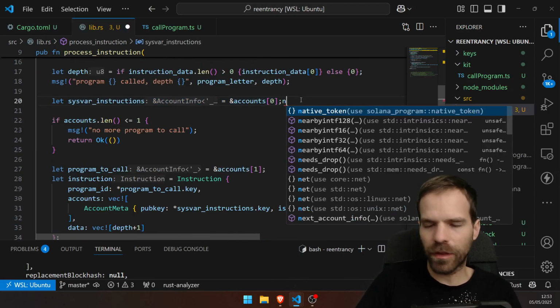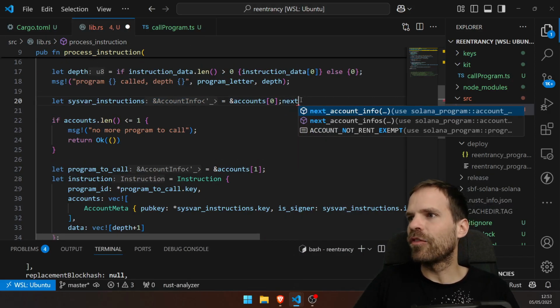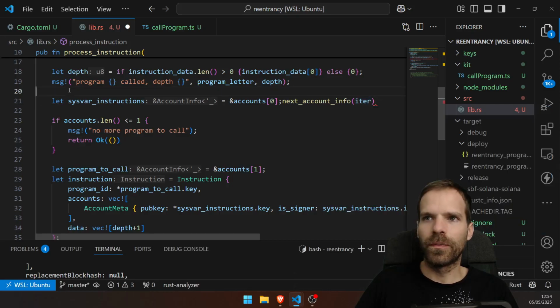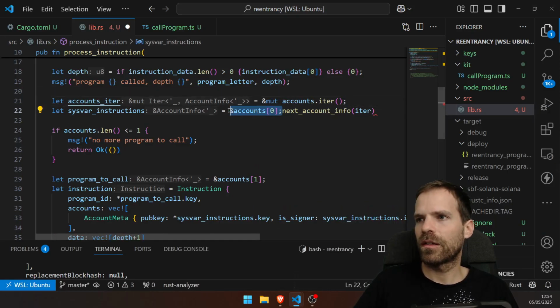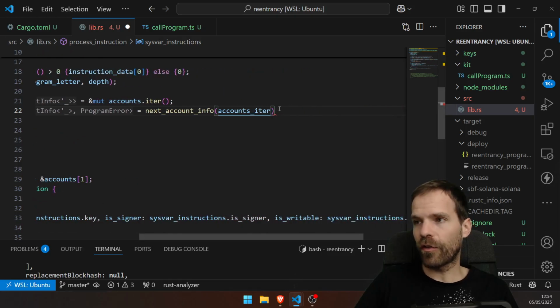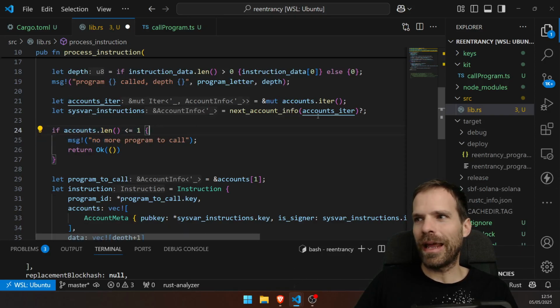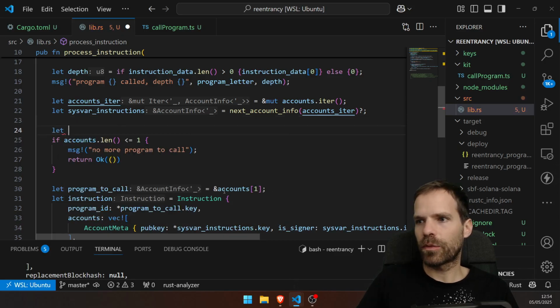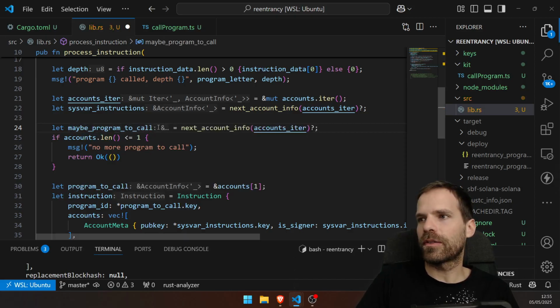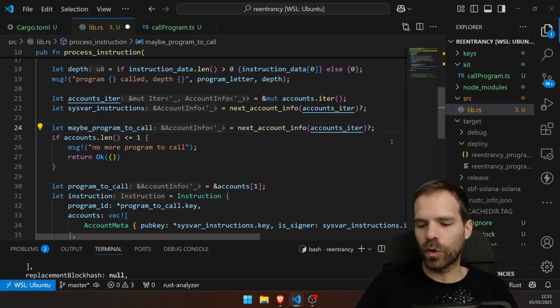Wait, Solana program had something much nicer than this. There was something with next account info. Account iterator is accounts iter, and then, okay, yeah, that's what we're gonna do. And then instead of this, and this is a result or a program error. So if we don't have a first account, then we get the program error. And then we also don't need to use the length, but we just get the next one like this. Program to call. No, actually, the maybe program to call is this, except we don't use the question mark.